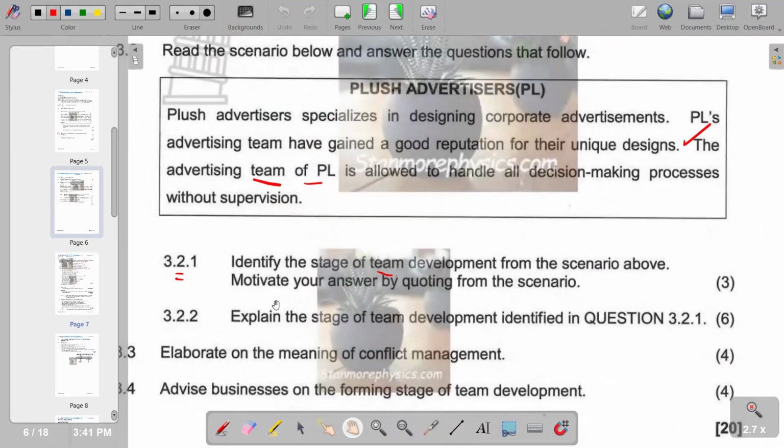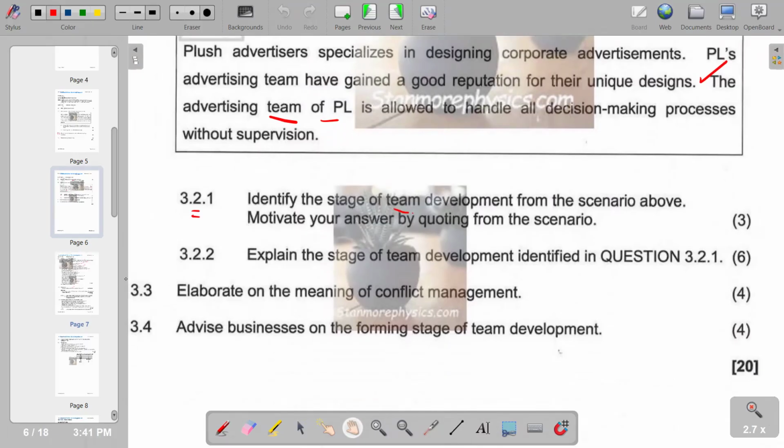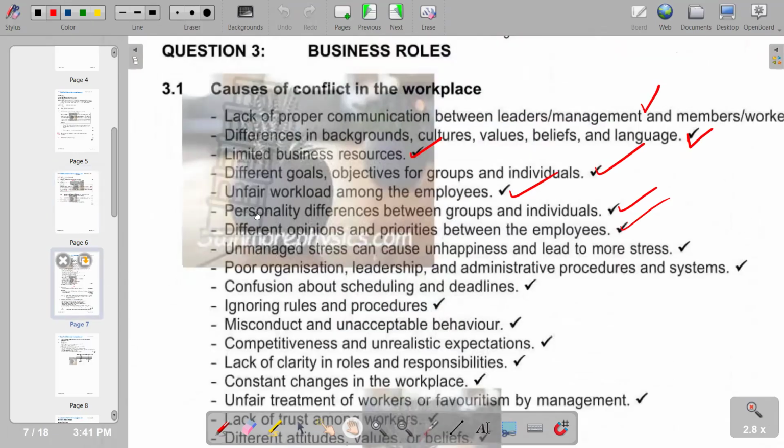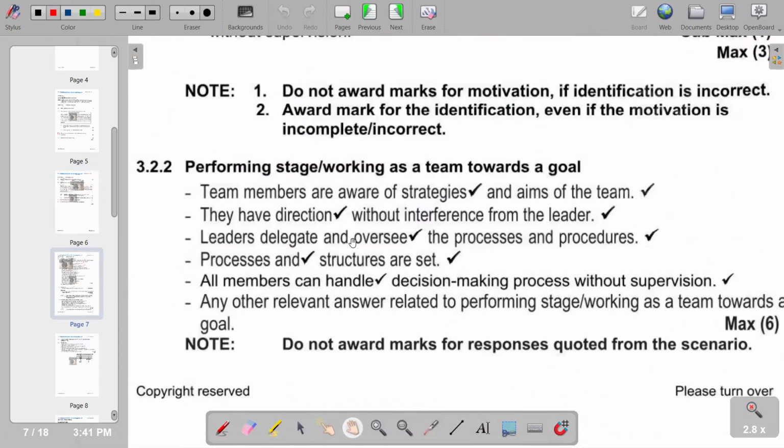So we go to 3.2.2, explain the stage of team development identified in question 3.2.1. So 3.2.2 now needs a further explanation in terms of the performing stage. And of course, in the performing stage, team members are aware of strategies and aims of the team. They have direction without interference from the leader. Leaders delegate and oversee the process, and the procedures, processes and structures are set. So these are the explanations that we have in terms of the performing stage.